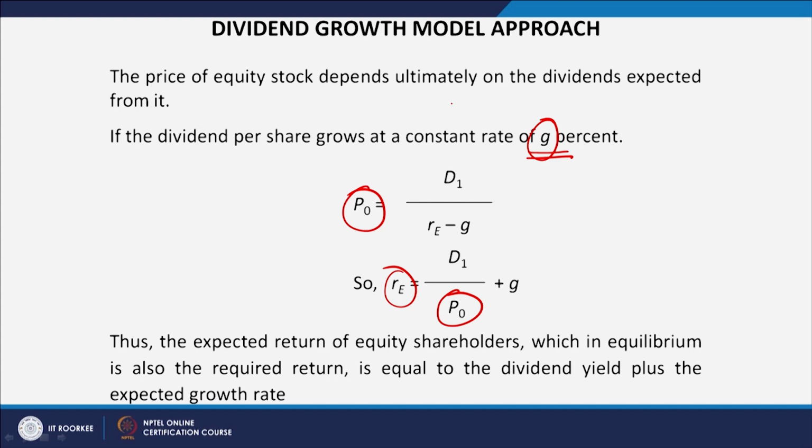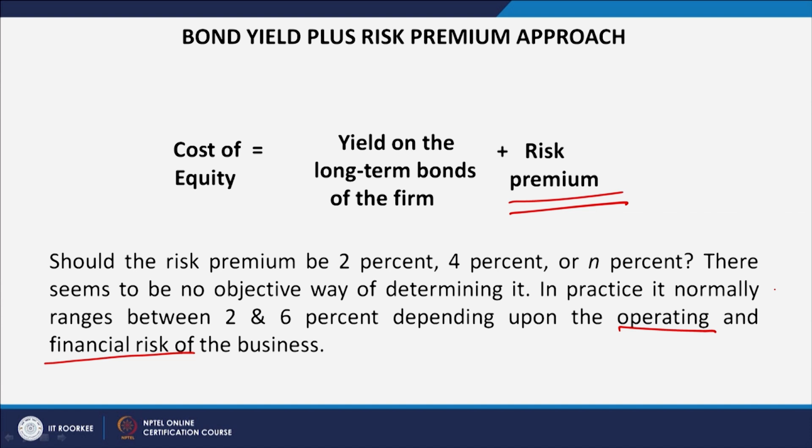So, in case of the subjective approaches, either you use the second approach or you use the third approach. The second approach is basically the bond yield plus risk premium approach. There, if you know the risk premium you can easily apply it, because the first part is stable, we can easily find out the risk free rate of return.